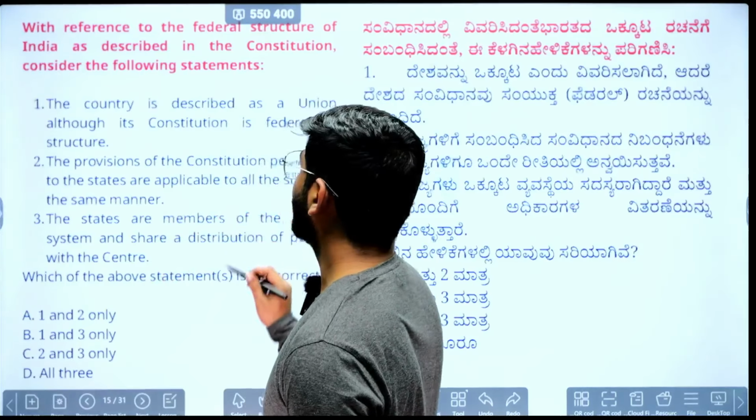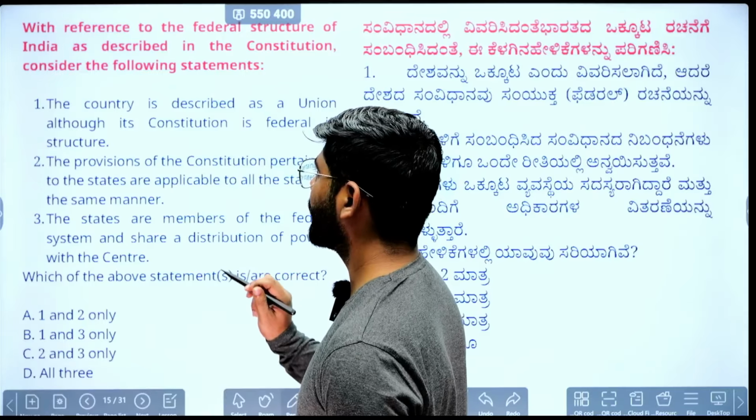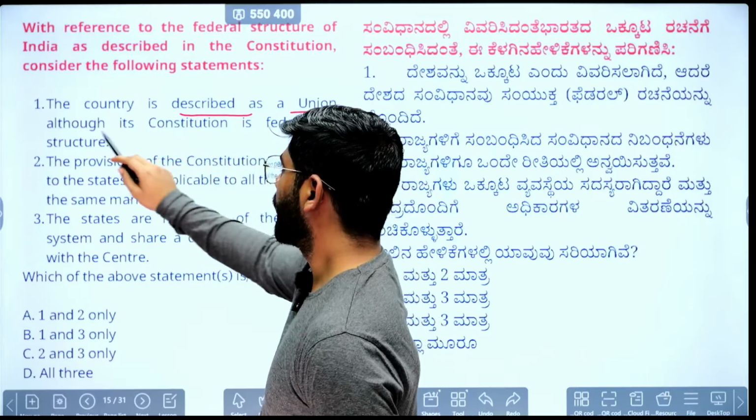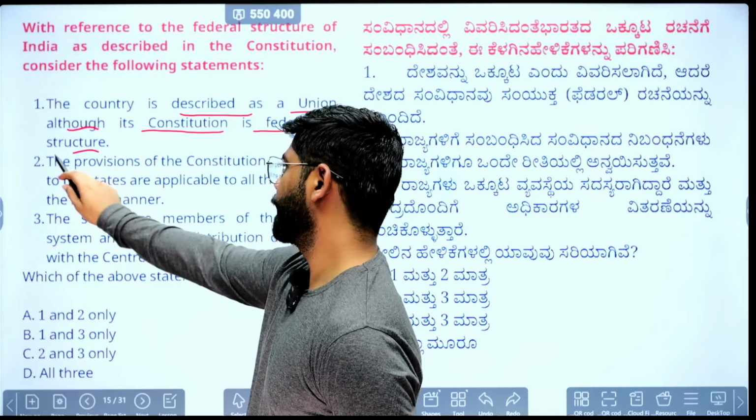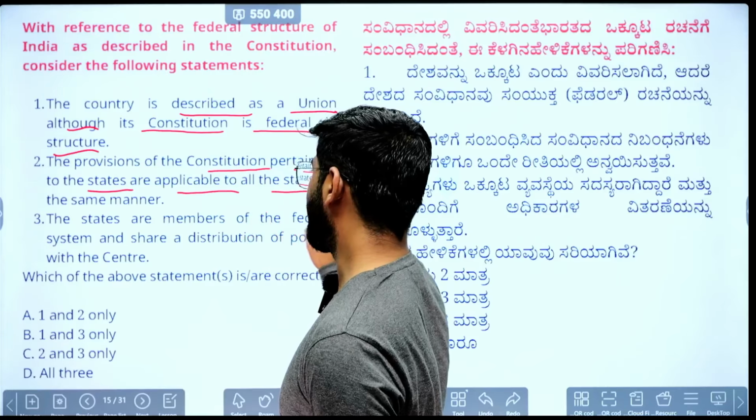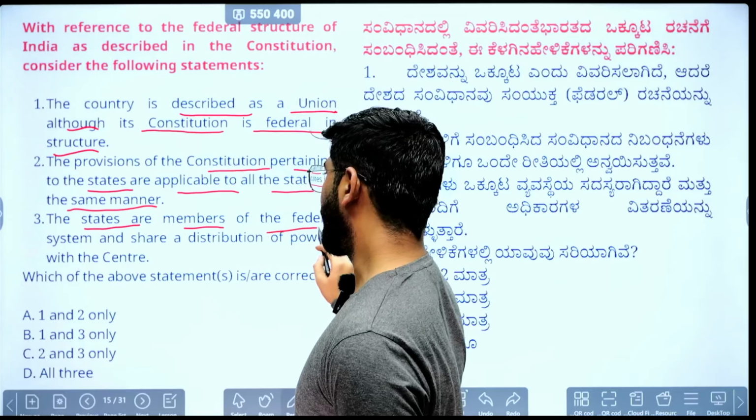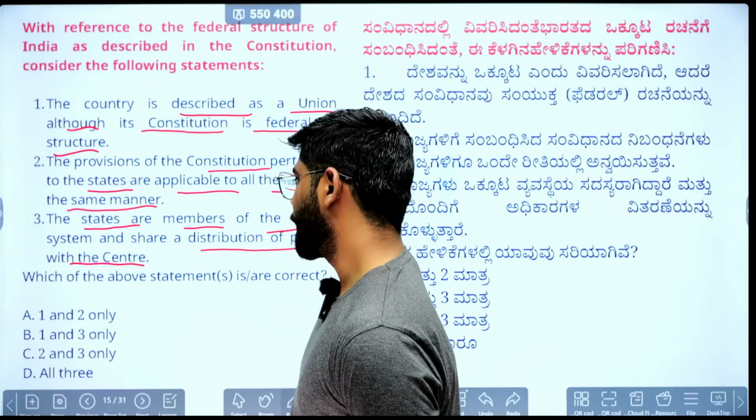It is about the federal structure of India as described in the constitution. Consider the following statements. First, the country is described as a union, although its constitution is federal in nature. Second, the provisions of the constitution pertaining to the states are applicable to all states in the same manner. Third, the states are members of the federal system and share distributive powers with the center. Pause the video and answer the question.